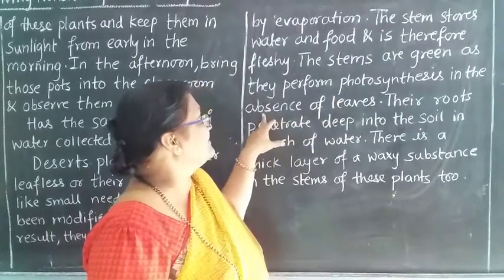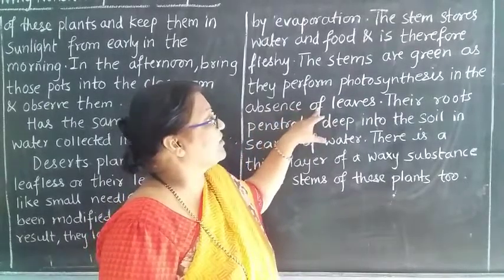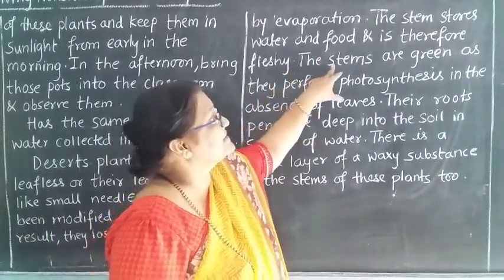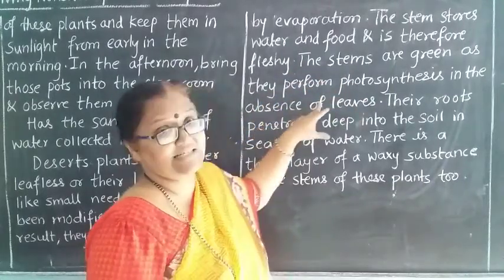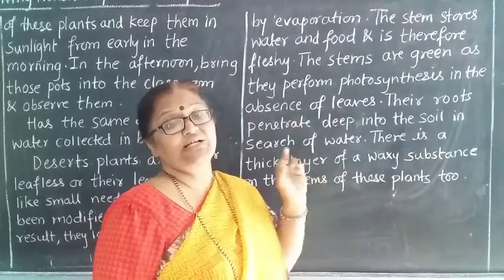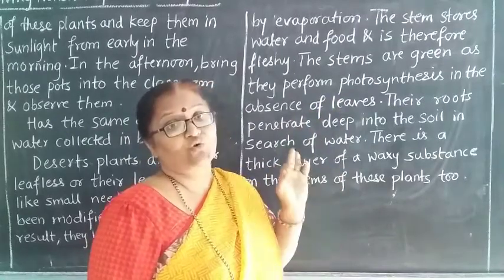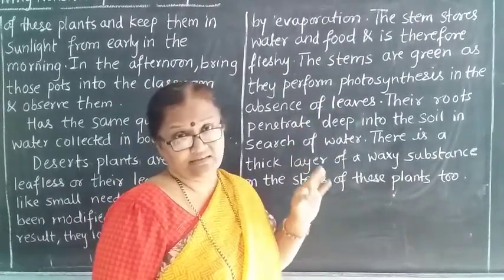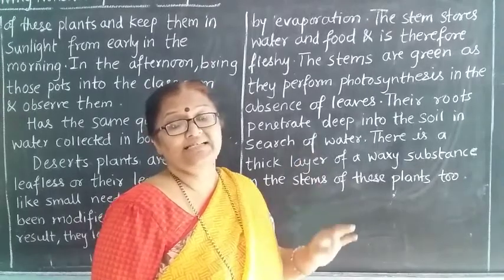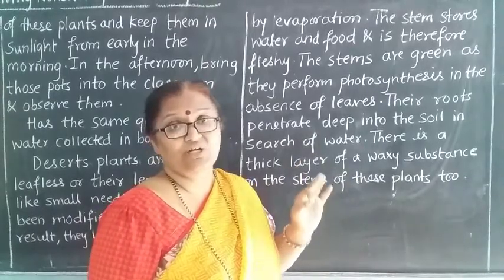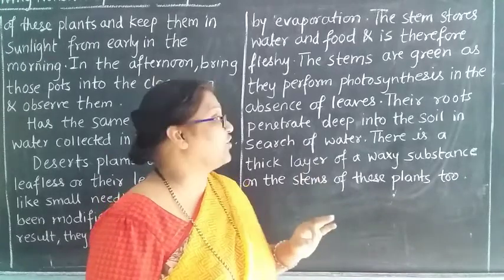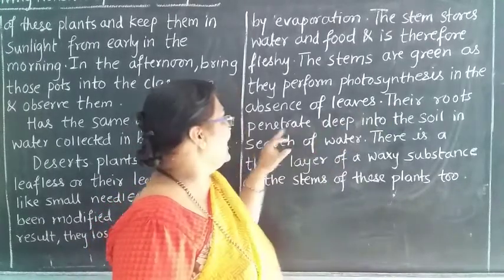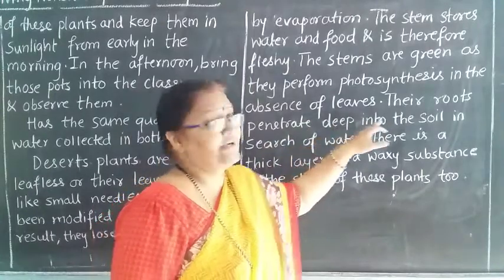The stems are green as they perform photosynthesis in the absence of leaves. That means leaves are not present in these plants, so the stems perform the function of photosynthesis.